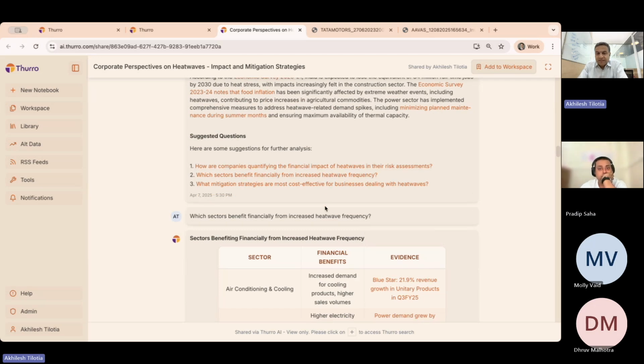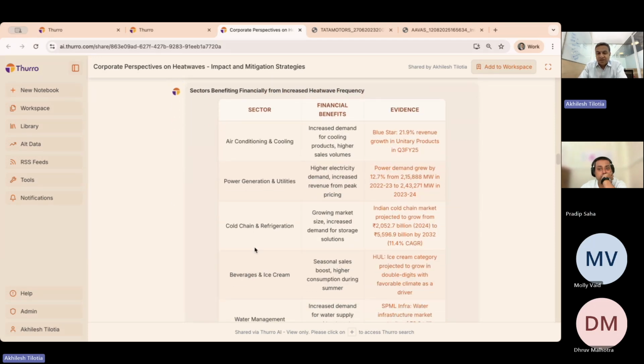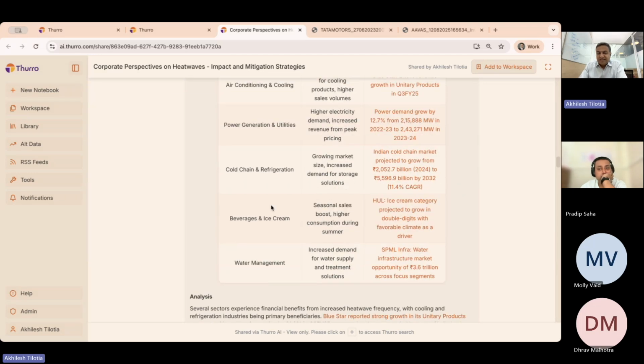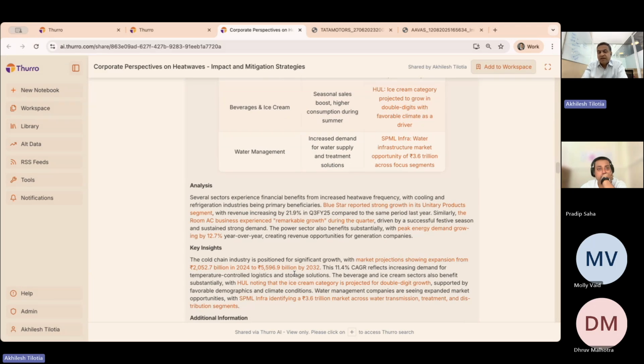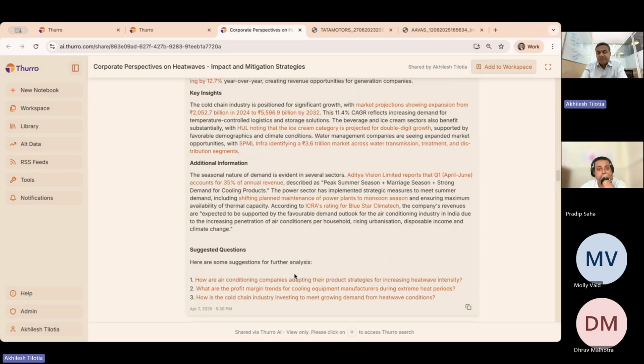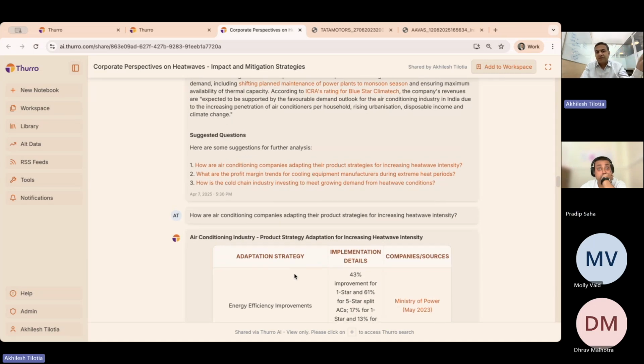We used one of the suggested questions to say, okay, then which sectors benefit financially? And as you would imagine, air conditioning, power generation, cold chain, beverages, ice cream and water management, etc., tend to benefit. So it's able to quickly move to some of those sectors. So you are now going deeper from a very open-ended question of what companies are saying about heat waves. We have now gotten into some of the sectors that can benefit, and then specifically into which air conditioning companies and how they are adapting their product strategies, etc.